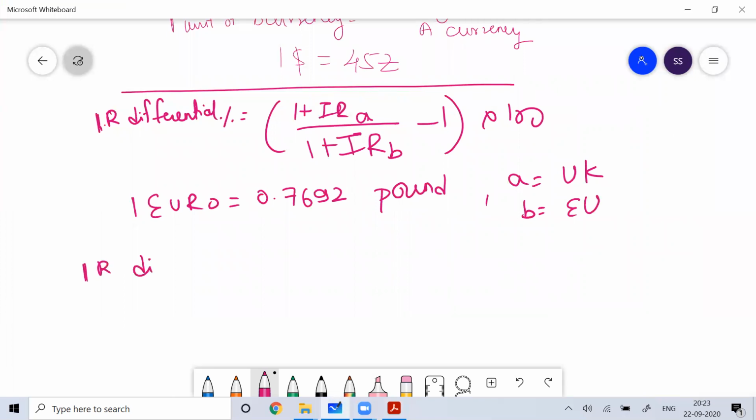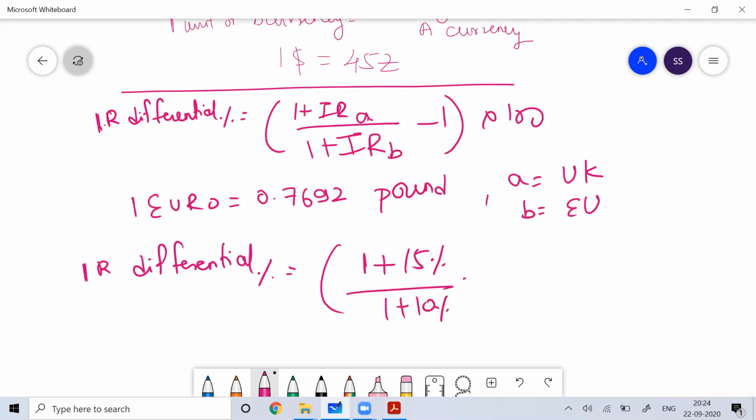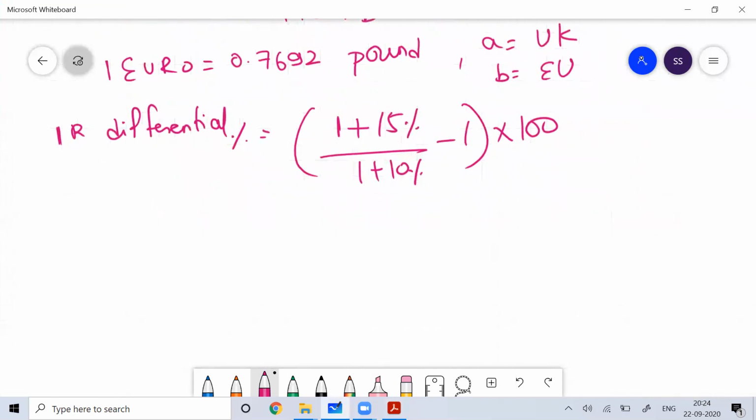So the interest rate differential between the UK and Europe is 1 plus 15% divided by 1 plus 10%, minus 1, into 100. So the interest rate differential is equal to 1.15 divided by 1.1, minus 1, into 100.